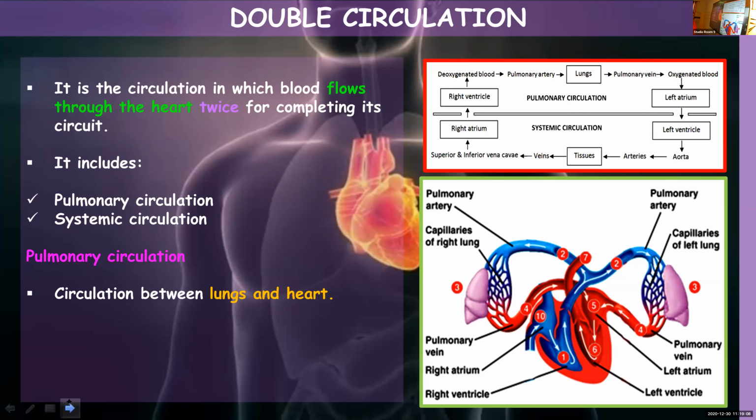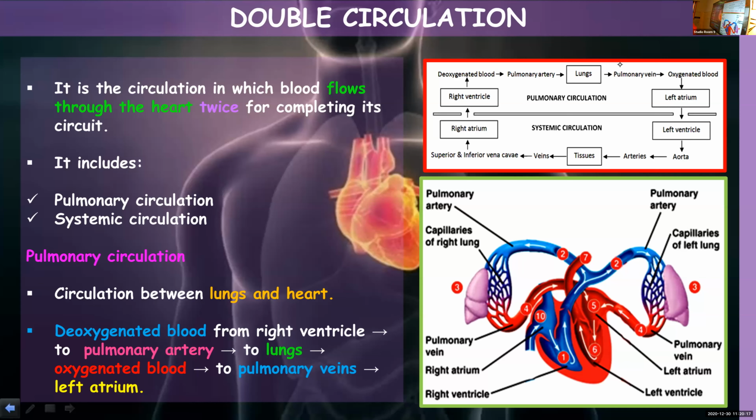The term pulmonary is related to lungs. So pulmonary circulation means here the blood is circulated between the lungs and the heart. You can see the flow chart on the right side or what I have written on the left side. In the right ventricle, the deoxygenated blood is present. From there, it will be pumped to the lungs via pulmonary artery.